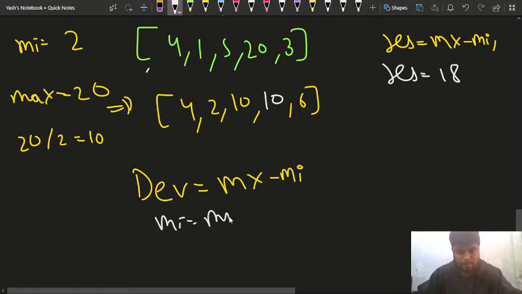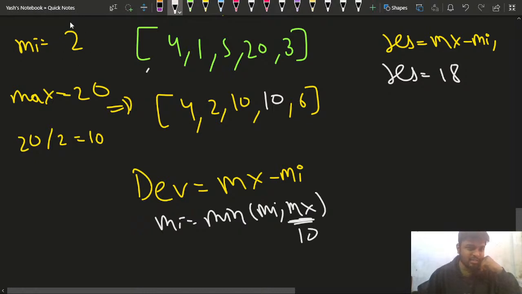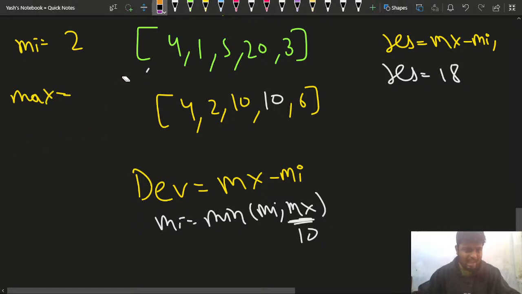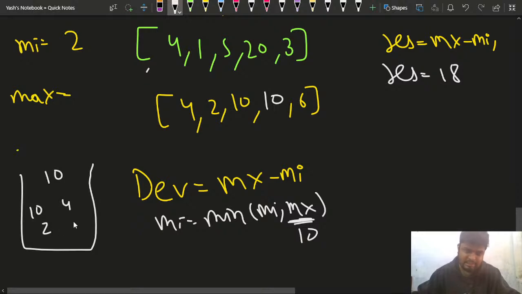And I'll update my minimum: minimum is the minimum of mi and mx. Mx is currently 10, which is not lesser than 2, so 2 will remain here. I'm assuming that I have a priority queue somewhere here. In the priority queue, 10 is at the top, then I have 10, 4, 2 and 6 elements like these. All these elements are present. So 10 is the topmost element currently, and I can check for the maximum element in log n time.